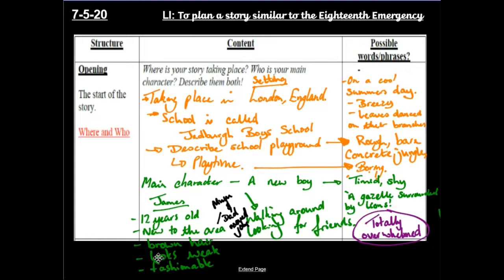Now, here are some ideas, and these are my ideas here for just the opening, and you can see how detailed my plan is. Now, I'm not saying I'm going to use all of these words and phrases, because it does say possible, but it's giving me something to think about while I'm getting my ideas down. And as ideas pop up, you can just quickly note them down, and if you use them, great. If you don't use them, it's not a problem, okay? But at least they're there to help you.